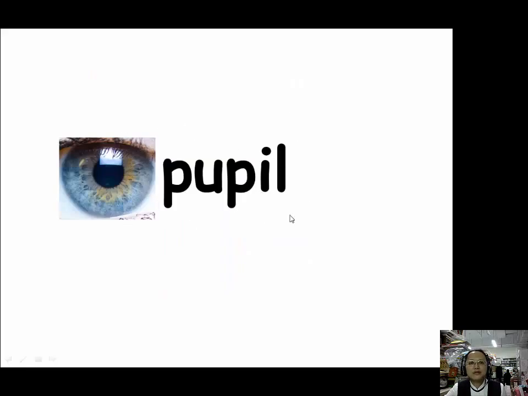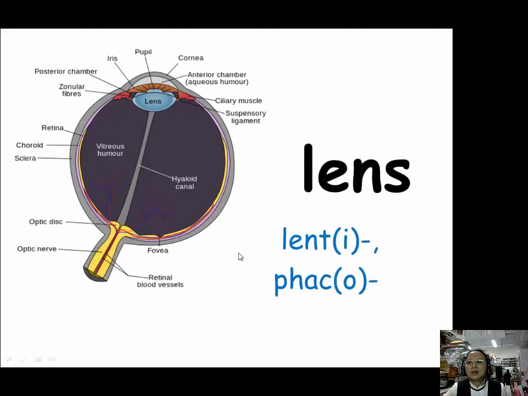Let's review what we learned. For pupil, we have two prefixes, core and irido. For lens, which is this part of our eye, in Chinese we call it 水晶体, because 水晶 means crystal, because the lens is very transparent. So in Chinese we call it 水晶体. 水晶体 means crystal body, and in English it's called lens.